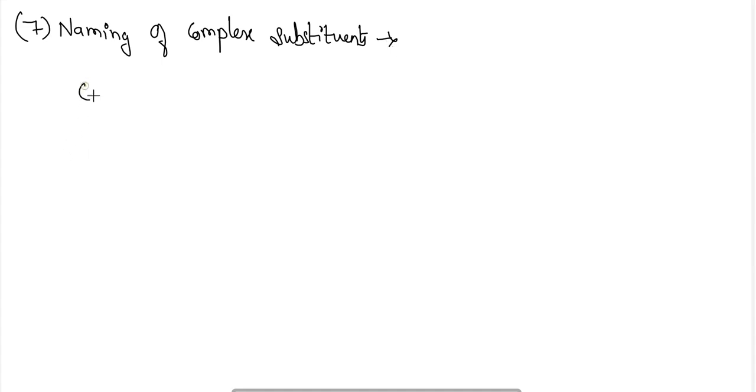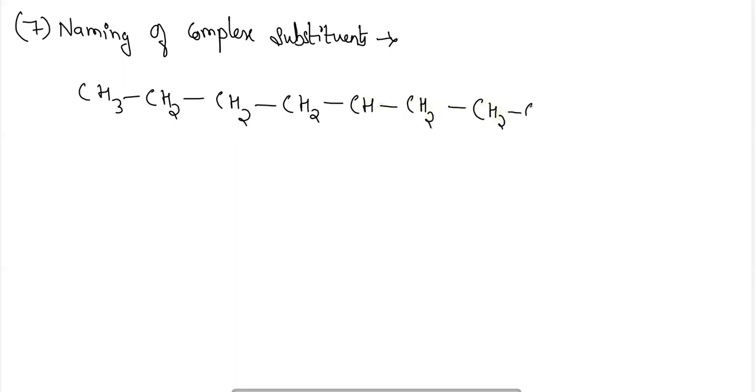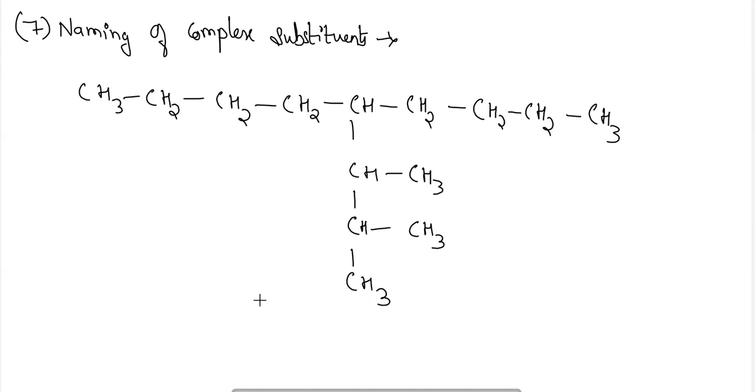So here CH3, CH2, CH2, CH2, CH2, CH2, CH3. And here in this CH, CH, CH3, CH, CH3, CH3. Okay. So now here we can see that the longest chain here, this is the straight chain only.